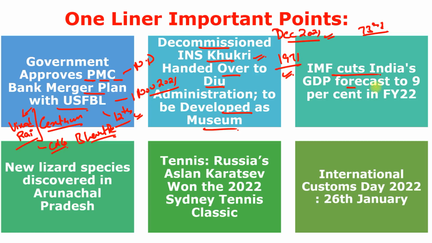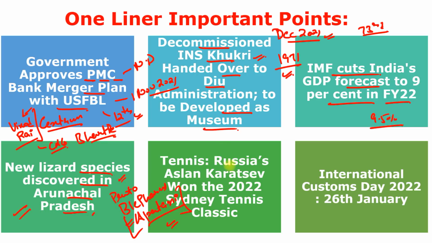Next, IMF cuts India's GDP forecast 9% in the financial year 22 from 9.5%, we already covered. New lizard species discovered in Arunachal Pradesh. So you have to just read this name, the name of this new gecko species which was found in Arunachal Pradesh, and name is Protoblepharus Apatani. Apatani is basically one of the tribes in Arunachal Pradesh. That's why this gecko species was named after this tribe. So this was found in Arunachal Pradesh.